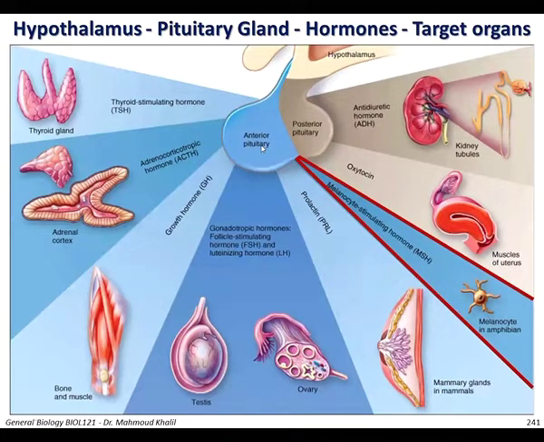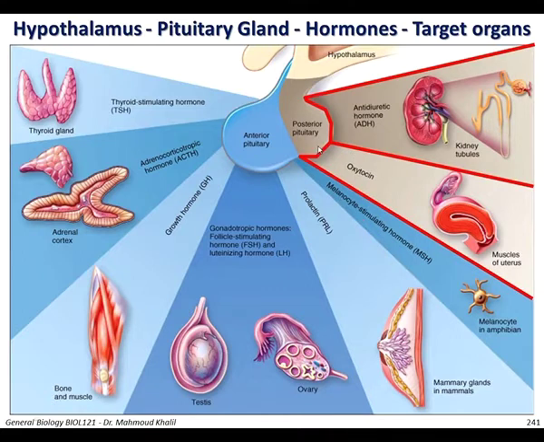As well, the anterior pituitary gland secretes the melanocyte stimulating hormone, which induces the secretion of melanin from the melanocytes in amphibia. So these are the major hormones that are secreted from the anterior pituitary gland and the organs that these hormones affect.